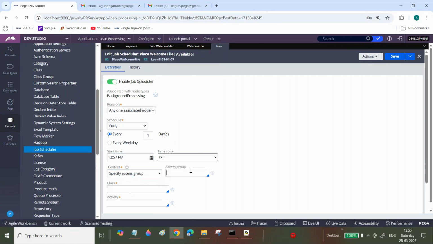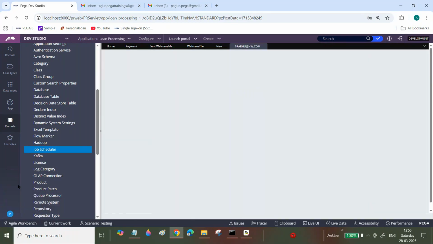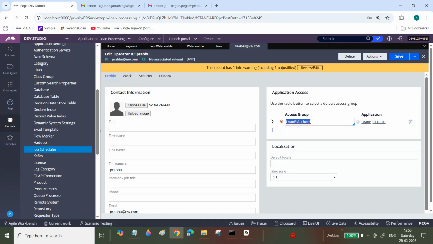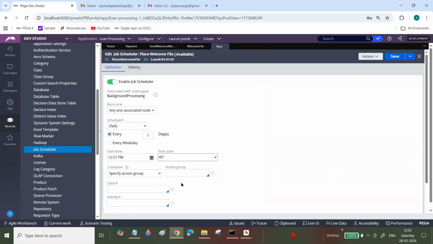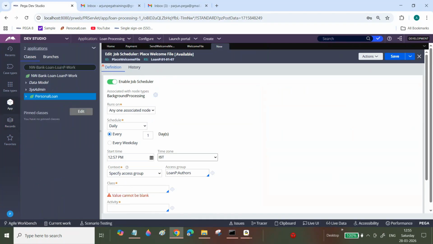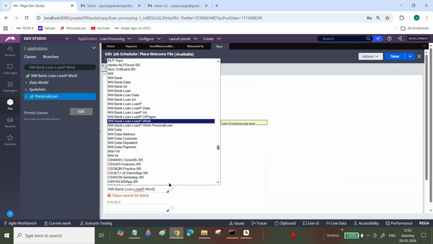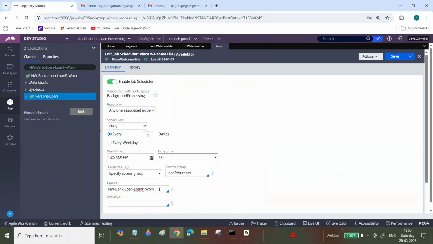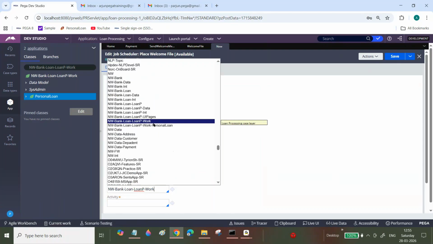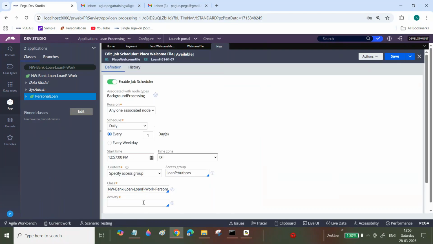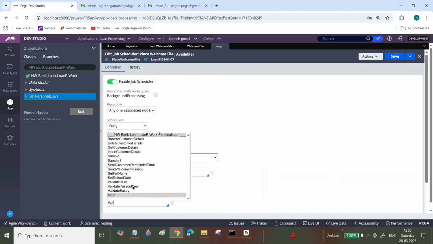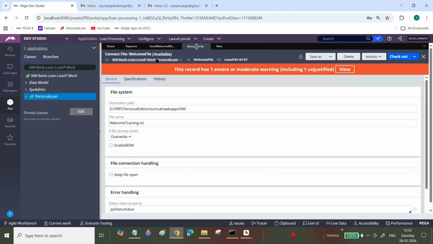Every day at 12:57 it will place a file into the destination path. If you want to execute multiple times a day, then you can specify the class name wherever the activity is available. The welcome file, right? Where is it?